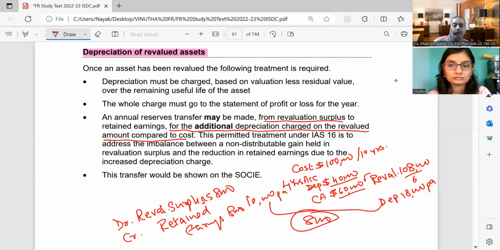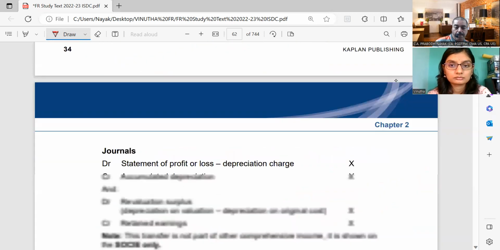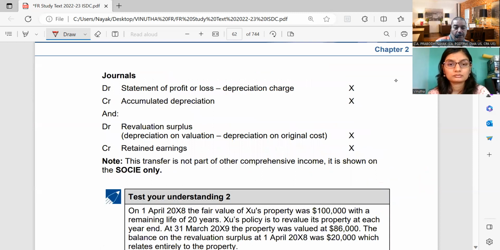Okay, so this point is very important. So as I showed you, revaluation surplus debit or OCI debit, credit to retained earnings account.